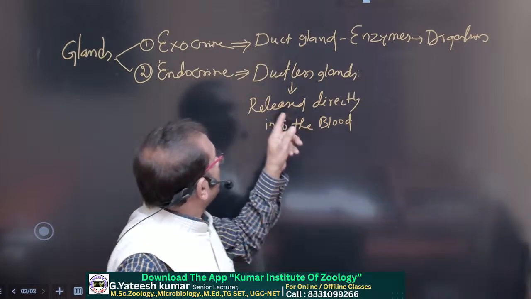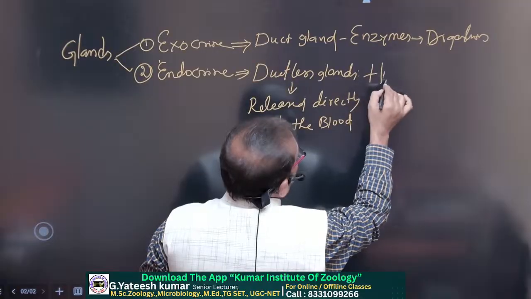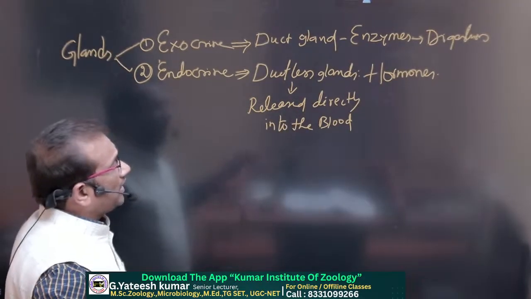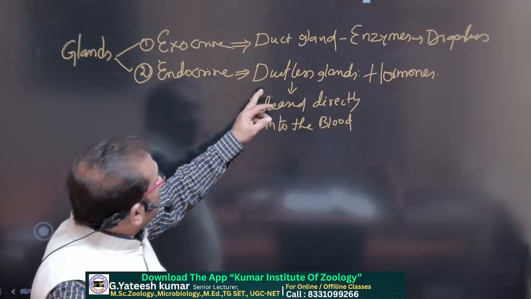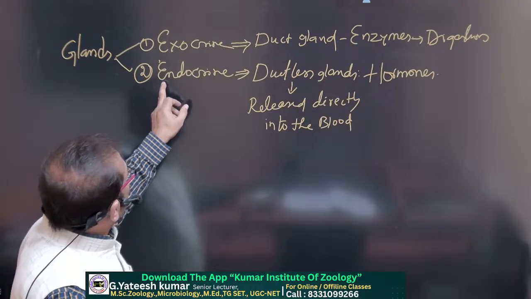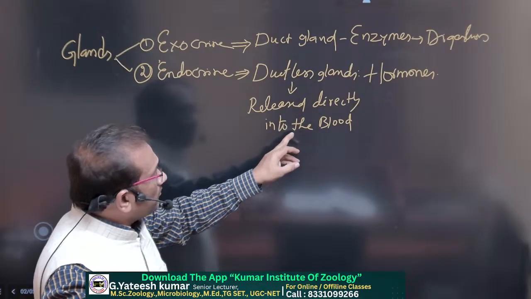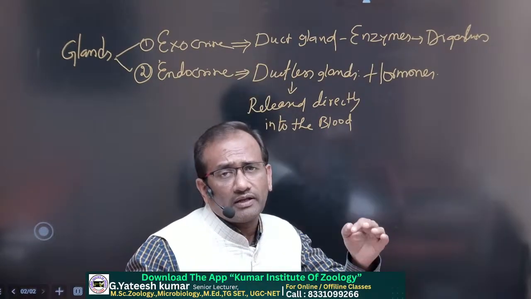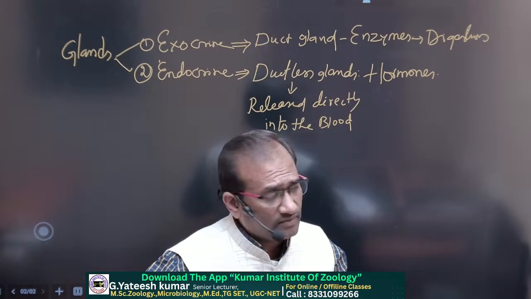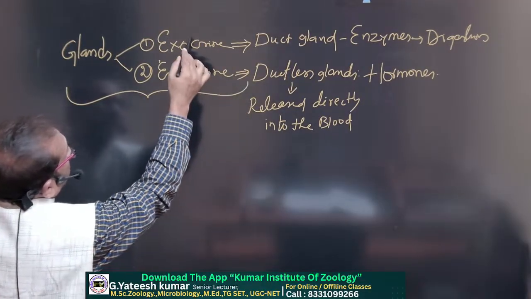In the case of endocrine glands, ductless glands, they release specially hormones. Enzymes and hormones both are proteins. Don't forget, both are proteins. Endocrine glands produce hormones, release them directly into the blood, and through blood they are transported to their target organ and activate it. That is hormonal action. Our pancreas has these two characters.